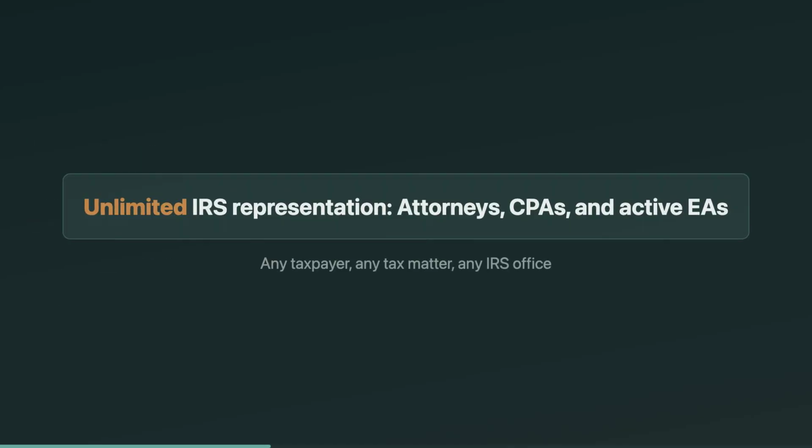Unlimited representation means you can represent any taxpayer on any federal tax matter before any IRS office. There are only 3 credentials in that club: attorneys, CPAs, and enrolled agents in active status. If you see enrolled actuary or enrolled retirement plan agent, your antenna should go up. Those sound impressive, but they're not unlimited.